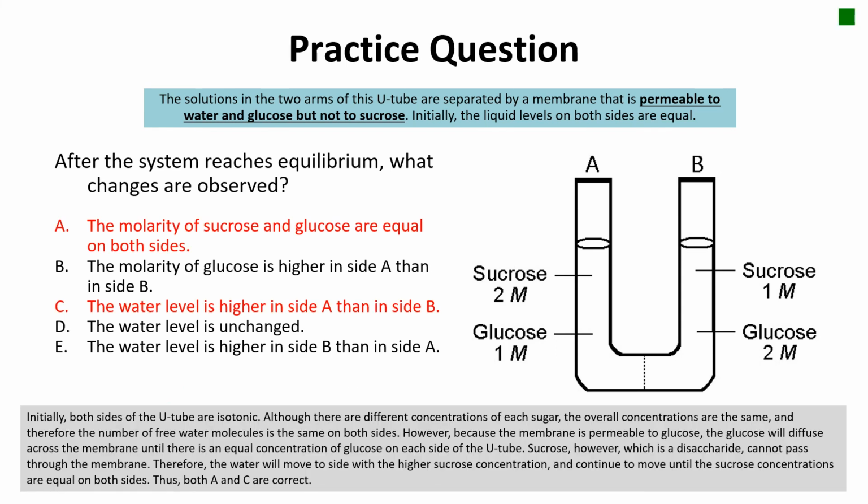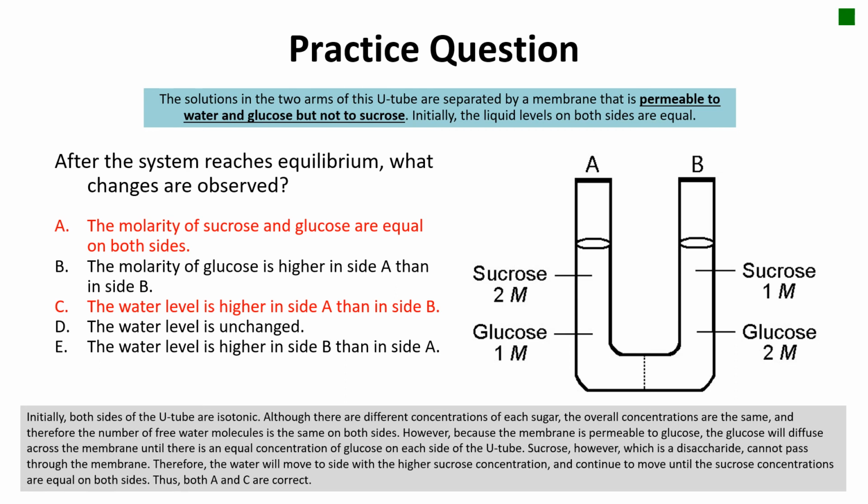Initially, both sides of the U-tube are isotonic. Although there are different concentrations of each sugar, the overall concentrations are the same, and therefore the number of free water molecules is the same on both sides. However, because the membrane is permeable to glucose, the glucose will diffuse across the membrane until there's an equal concentration of glucose on each side of the U-tube.